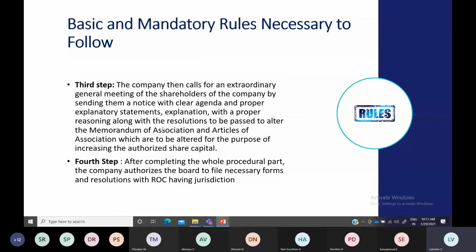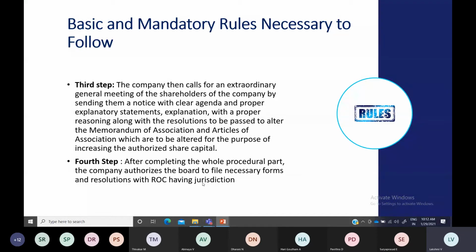Whatever resolutions they pass regarding this alteration of share capital have to be communicated to the Registrar of Companies. You have to inform them and give them a notice. Then only can you alter your share capital. So this has to be done.